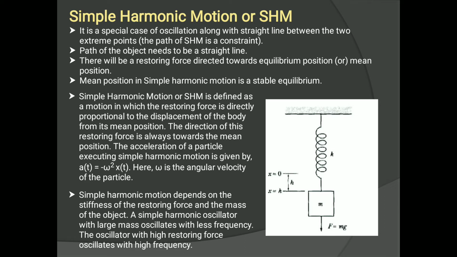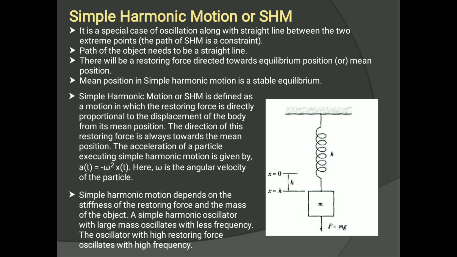So the acceleration of a particle executing simple harmonic motion is always given as a(t) = -ω²x(t). Minus sign represents the opposite direction. Okay, a is a function of time, and x is also a function of time.